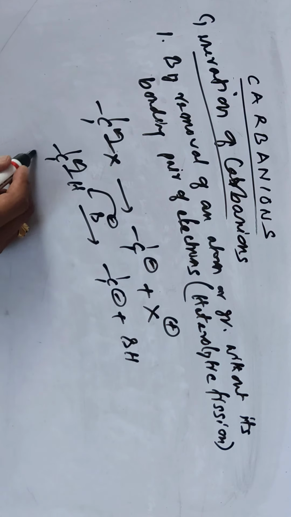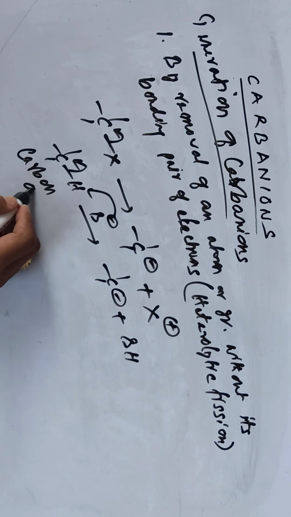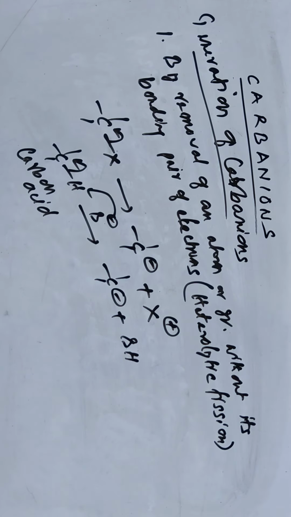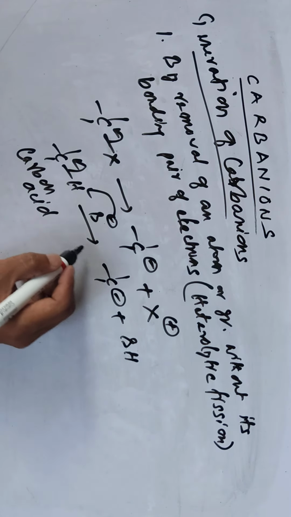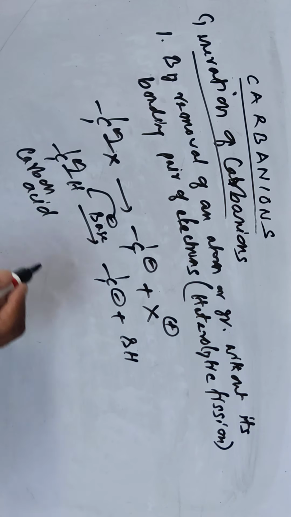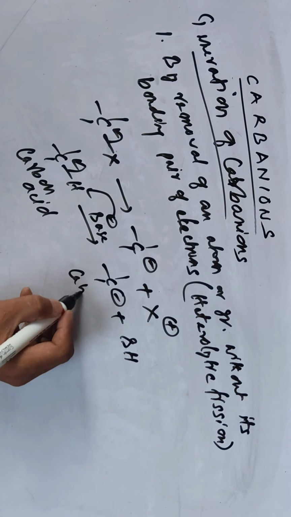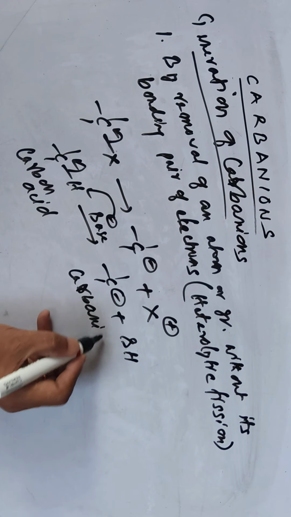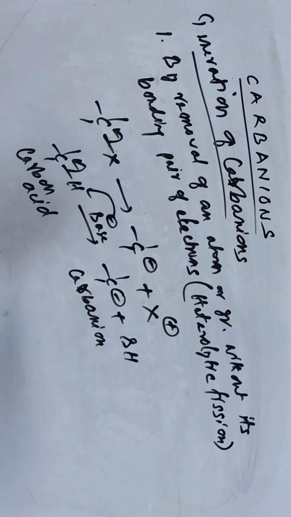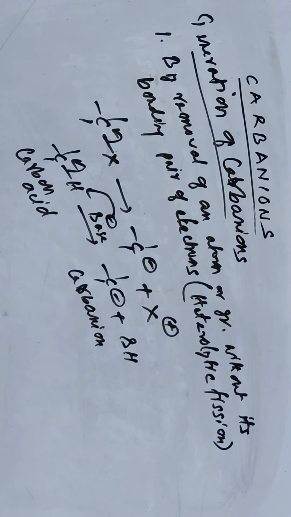So this is a carbon acid having a CH bond, and the base abstracts the proton, and then we get a carbanion. So this is by heterolytic fission, where the leaving group leaves without the bonding pair of electrons. Many examples are here.